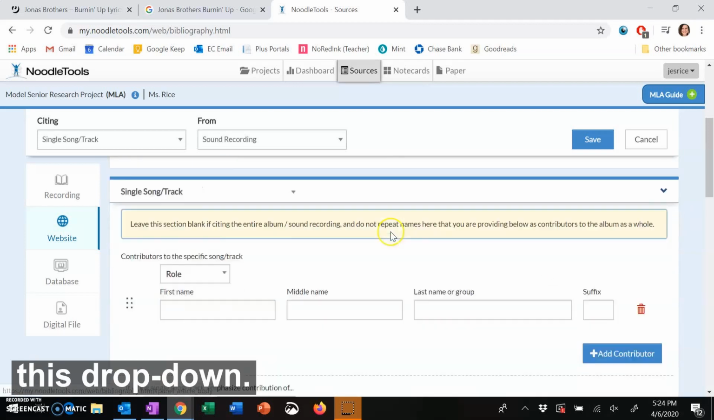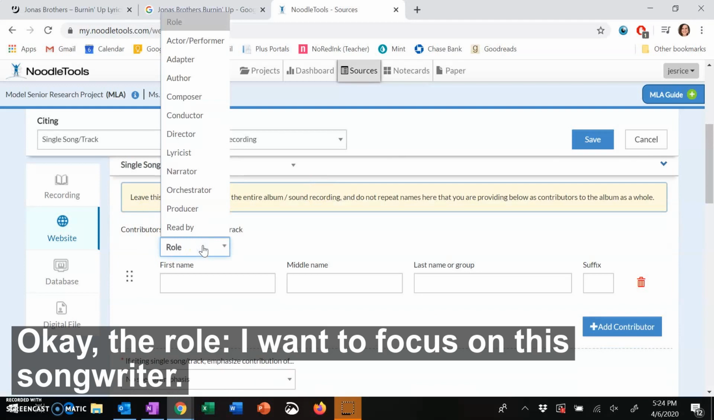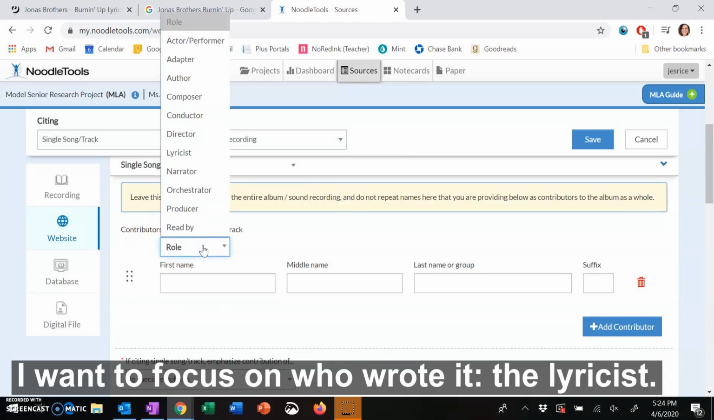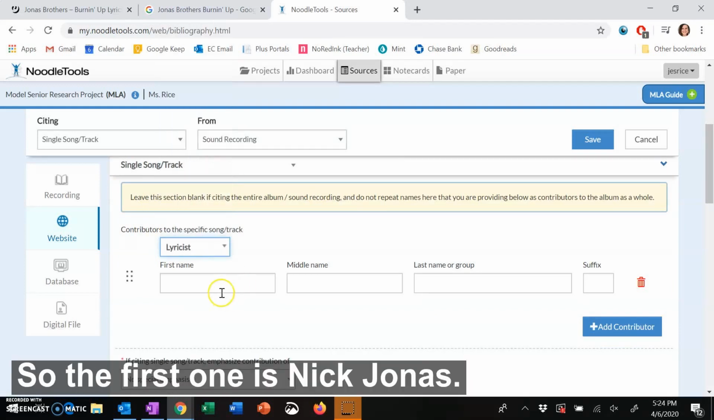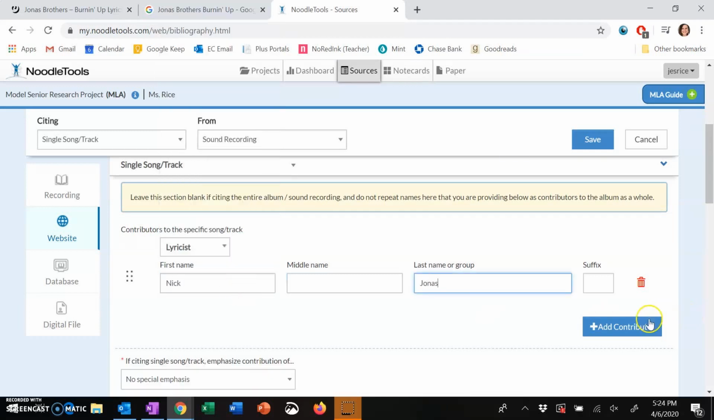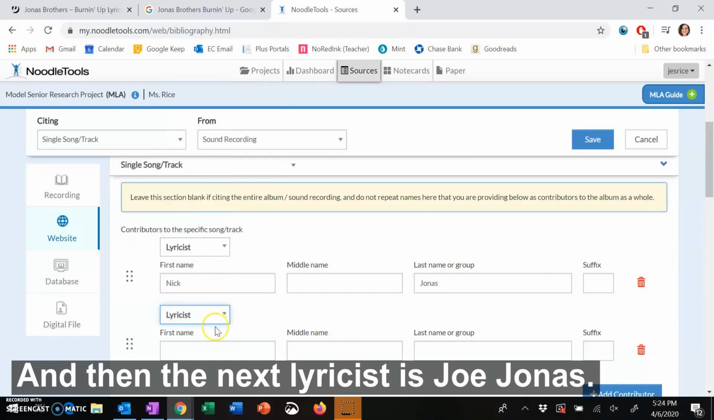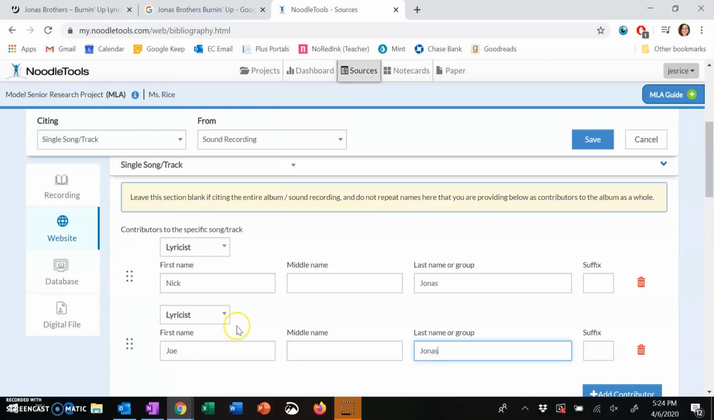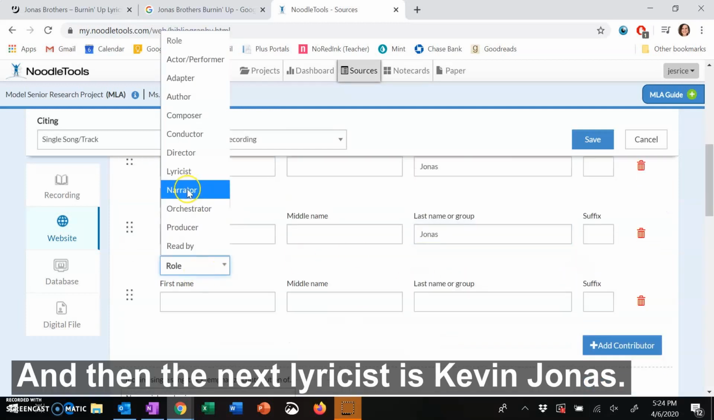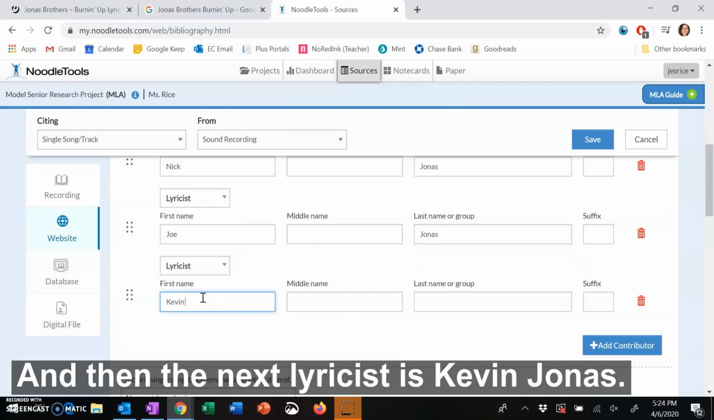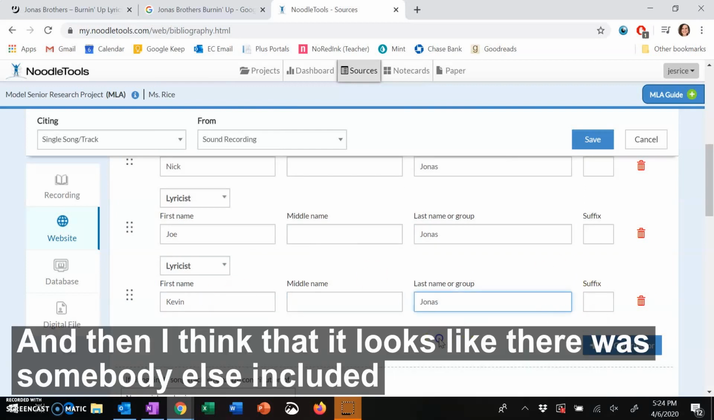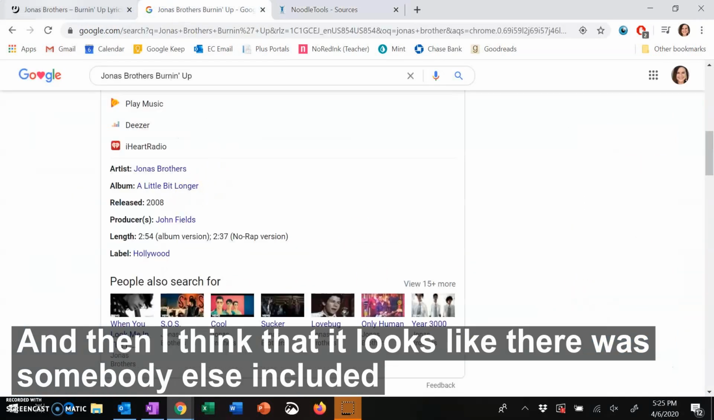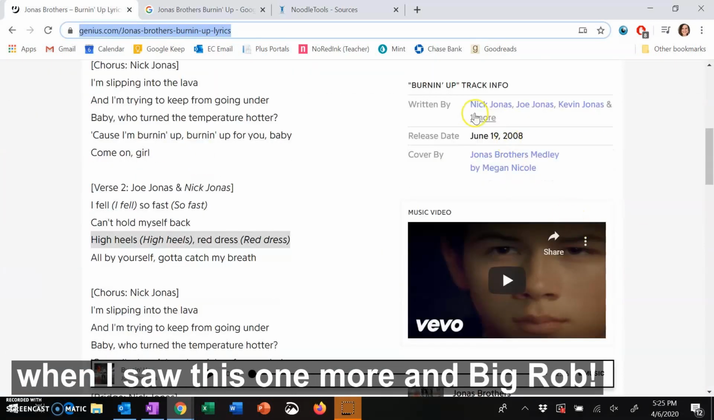So I'm going to click this drop down. Okay, the role, I want to focus on the songwriter. I want to focus on who wrote it, the lyricist. So the first one is Nick Jonas, and then the next lyricist is Joe Jonas, and then the next lyricist is Kevin Jonas, and then I think that it looked like there was somebody else included when I saw this, one more, and Big Rob.